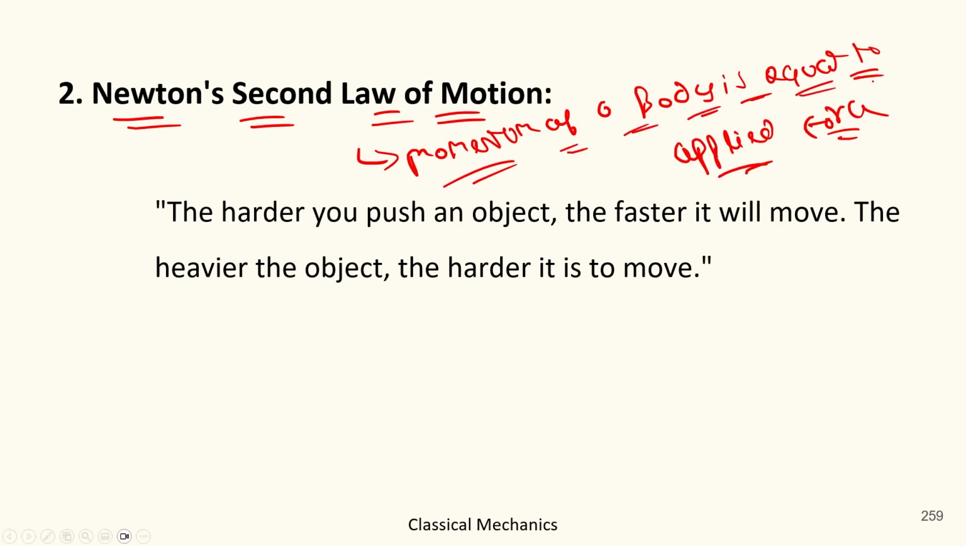So basically Newton's second law of motion says that the amount of force you apply on an object determines the amount of momentum you will get as a result. Okay, so let's take an example to understand it. Suppose this is a toy car. If I push it, it will start moving.